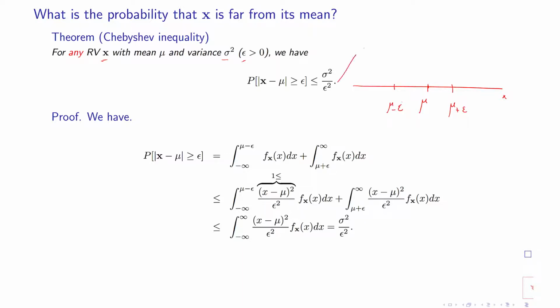You have some distribution centered around this point, and its variance is sigma squared.